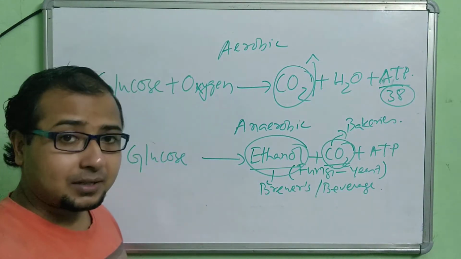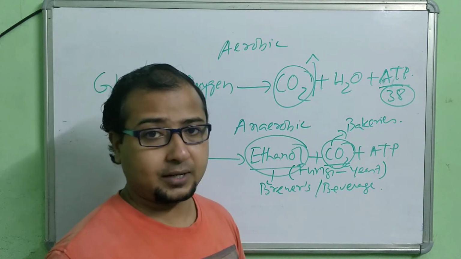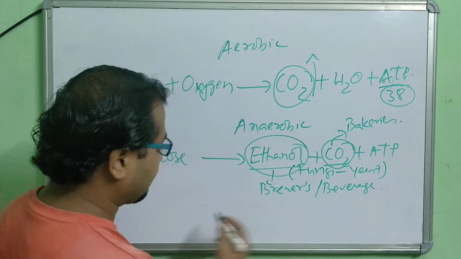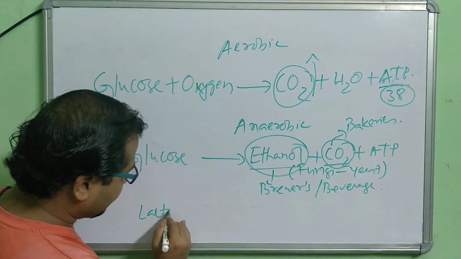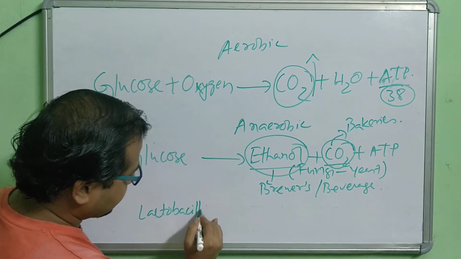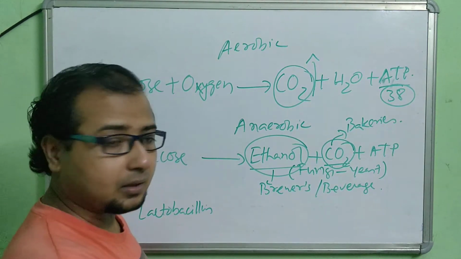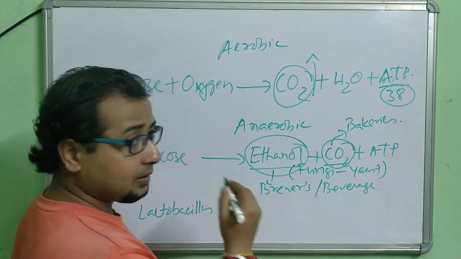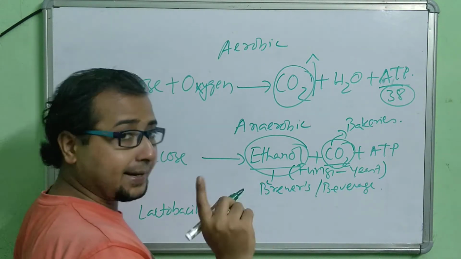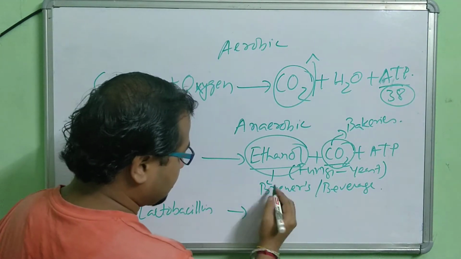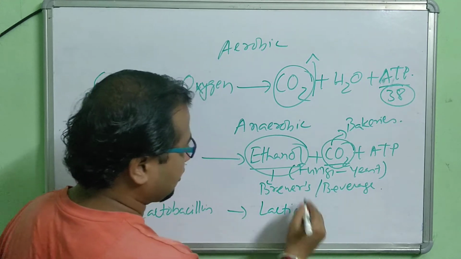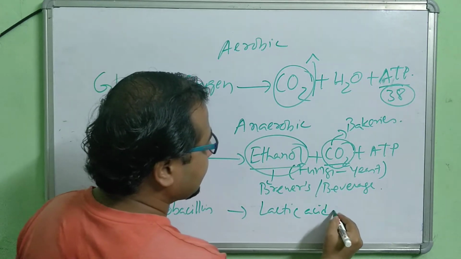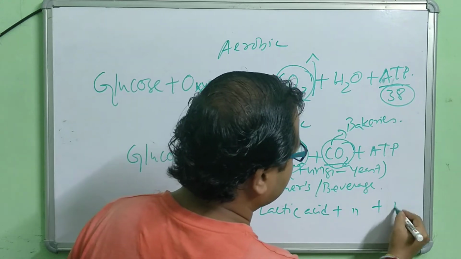There are bacteria that also undergo anaerobic respiration. For example, Lactobacillus is a bacteria found in milk, and by anaerobic respiration it produces lactic acid in place of ethanol, and the rest remains carbon dioxide and ATP.